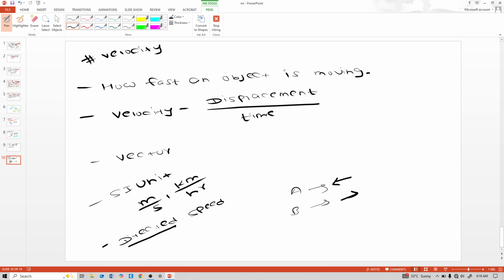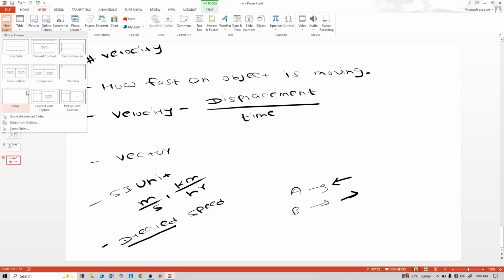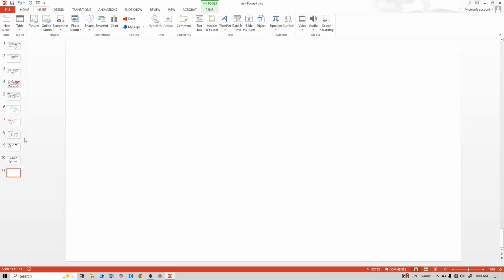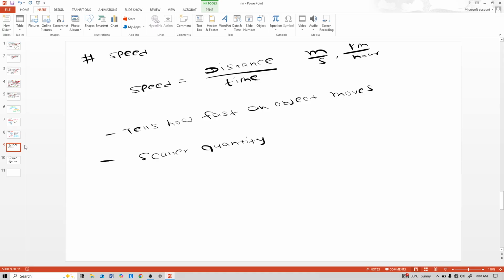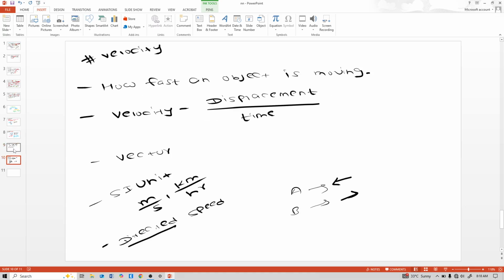Now next is acceleration. See, speed units and velocity units are the same, but only the definition is changed. Only scalar and vector is different between them.